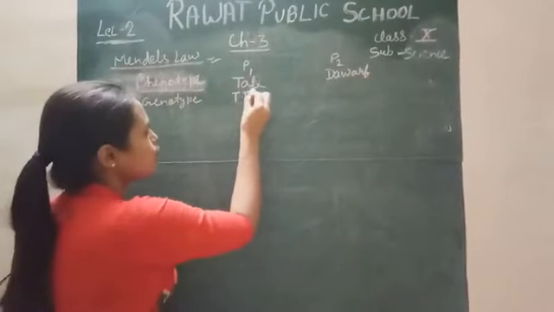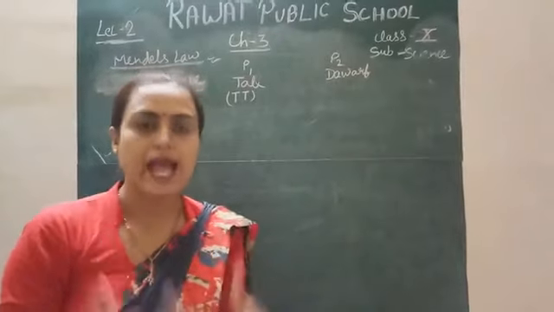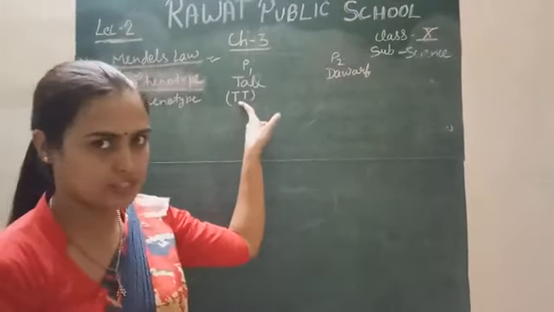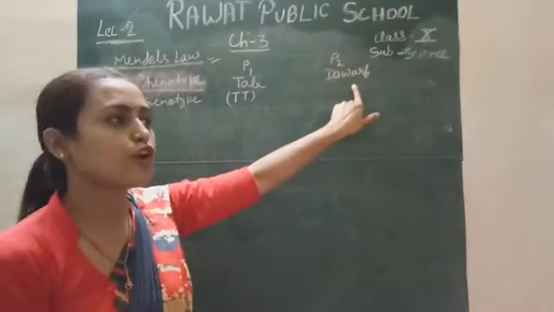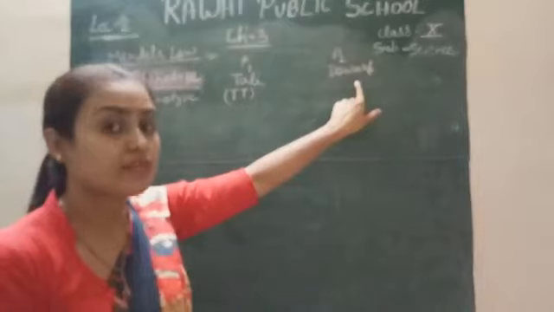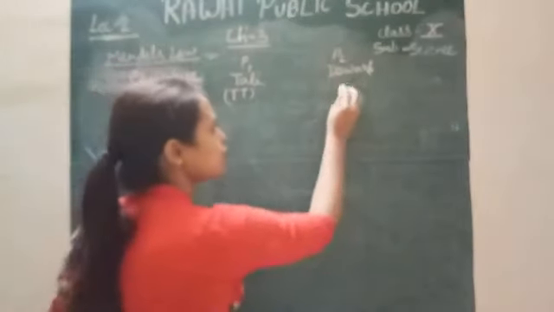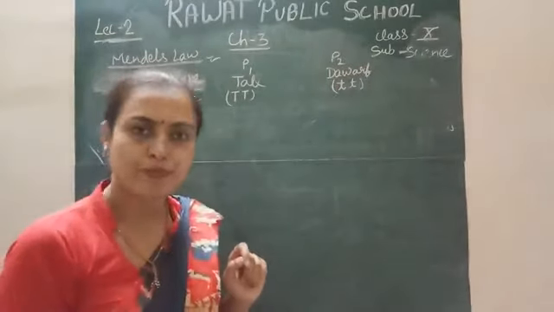One more thing you need to keep in your mind: if you represent any character that is dominant, always use a capital letter, right? If the character you want to represent is recessive, you need to use only small letters.